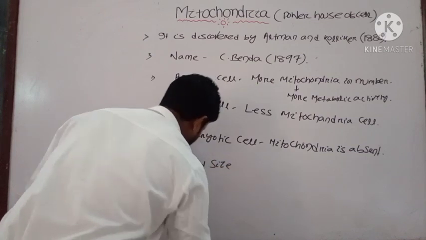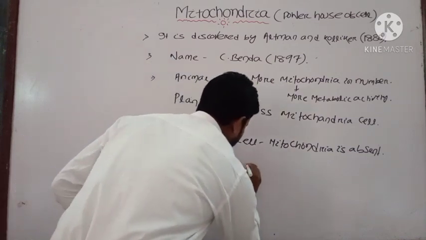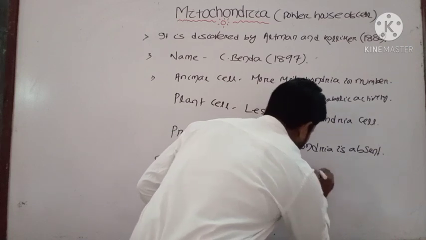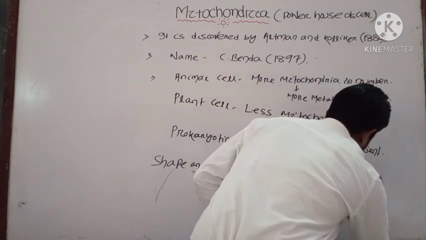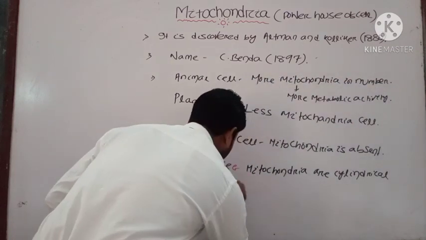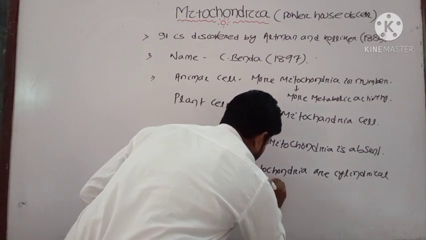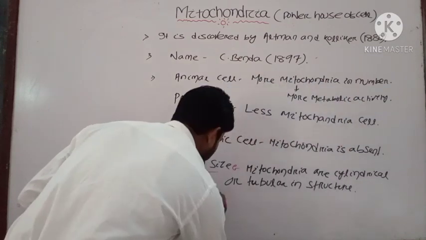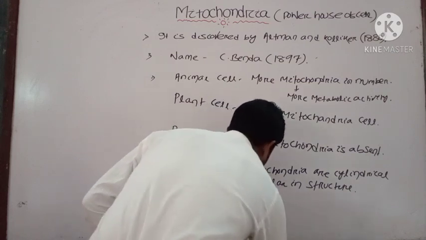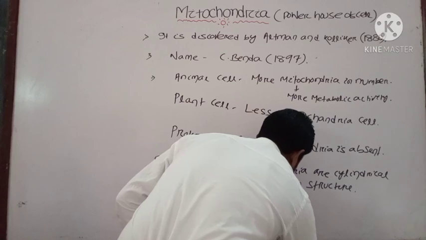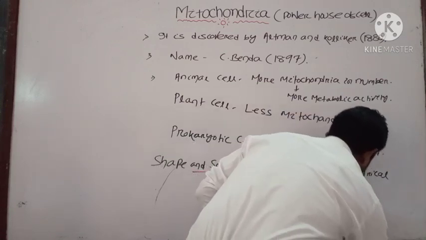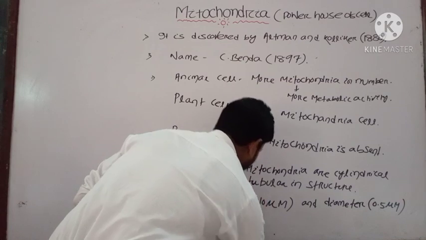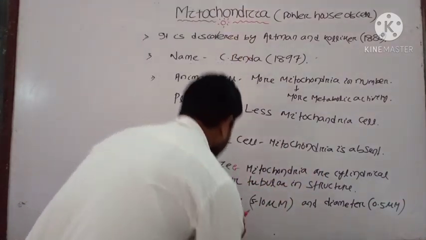Usually, mitochondria are cylindrical or tubular in structure, and size means their length.